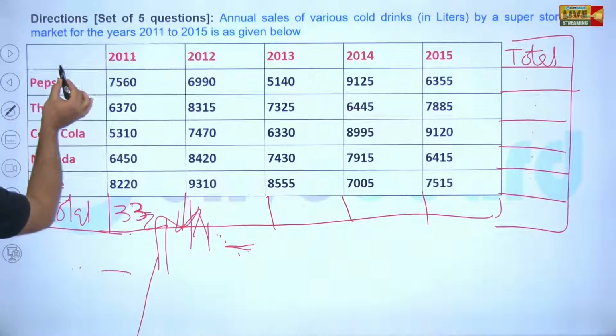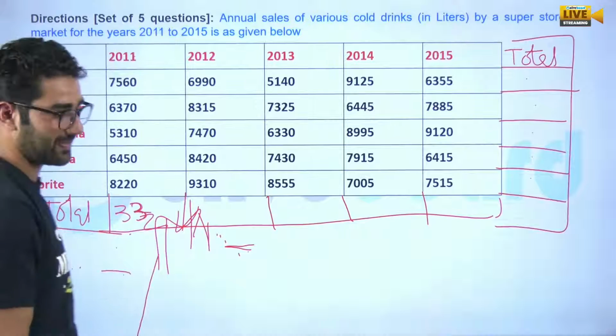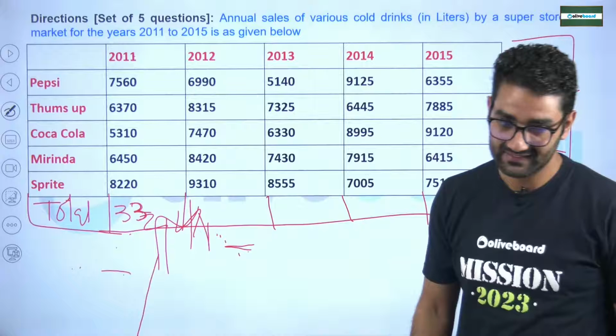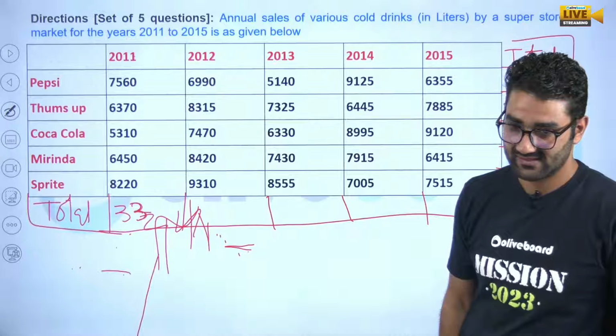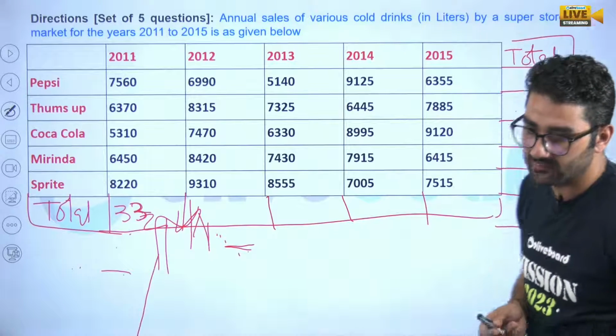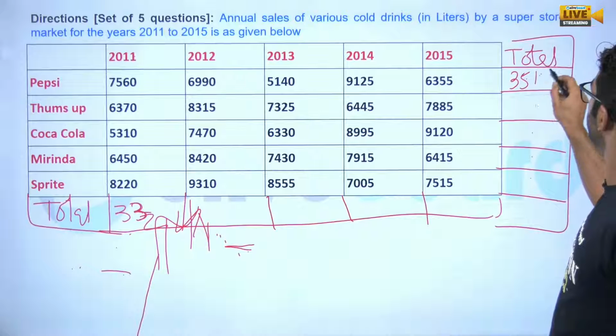I hope that you have calculated the values. Is this audible, my dear? How much did you get, Pulkit? 35. Okay. 135, 170.